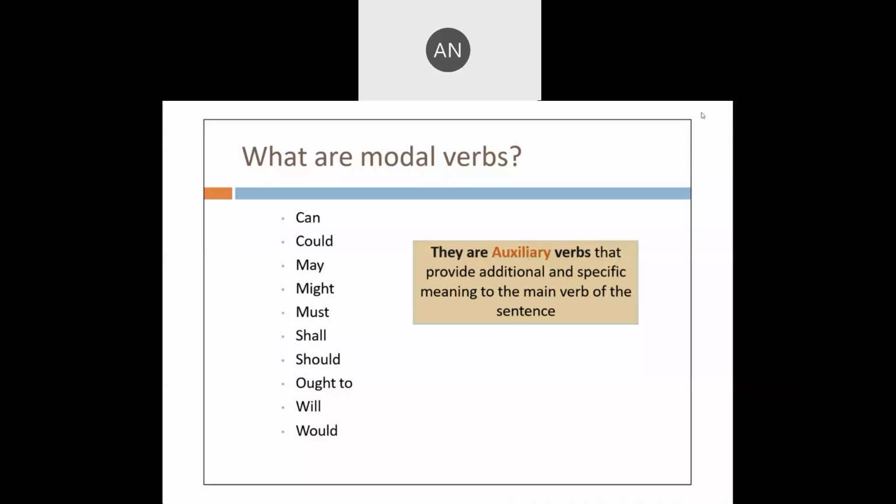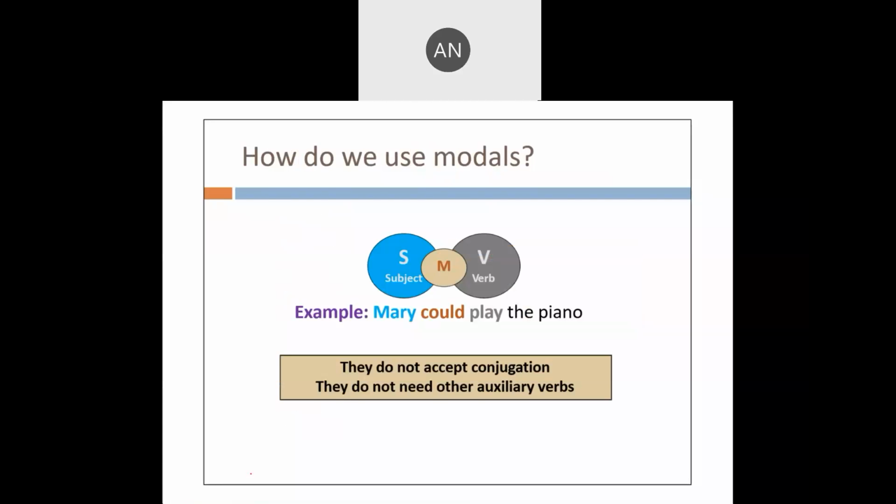What are modal verbs? They are auxiliary verbs that provide additional or specific meaning to the main verb of the sentence. Modals are can, could, may, might, must, shall, should, ought to, will, would. These are modal verbs. So they are auxiliary verbs which provide additional meaning.